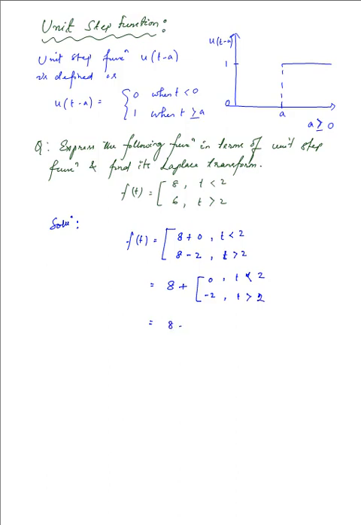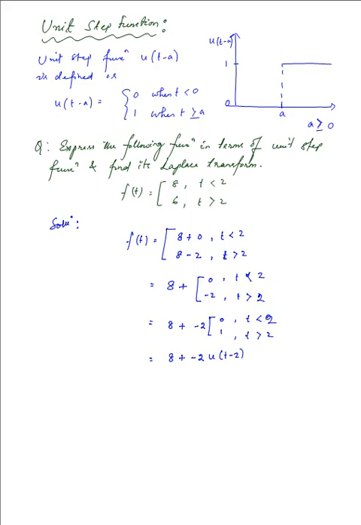So 8 plus of minus 2 times of, this is 0, this is 1, and this is when t is less than 2, and this is when t is greater than 2 as per the condition. Now that is a unit step function that we just obtained. So this is minus 2 times of u of t minus 2, because it's in the same form as the unit function.